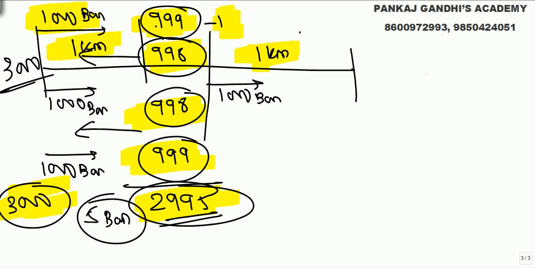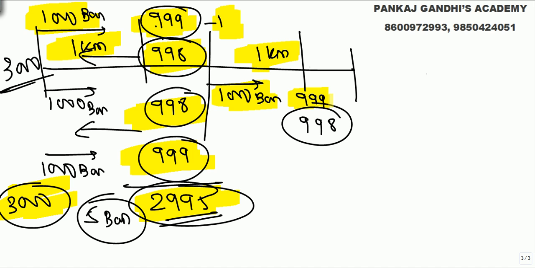He has got 999. But to come back 1 kilometer, he will need one banana. So he drops 998. I repeat, he has got 2995. He starts with 1000. 1 kilometer he goes, 999 remaining. To come back 1 kilometer, he needs 1. So he drops 998 and comes back.